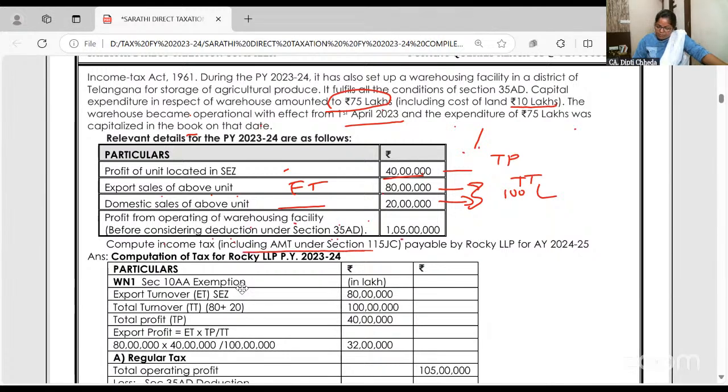So you have to compute AMT, 115JC, and it's an LLP. So the 20 lakhs limit is not applicable to an LLP. Anyhow, it's an AMT problem, but with AMT, section 10AA is also there. For section 10AA also there's a separate clause. Please check that also. And here I'll also show you how to work.